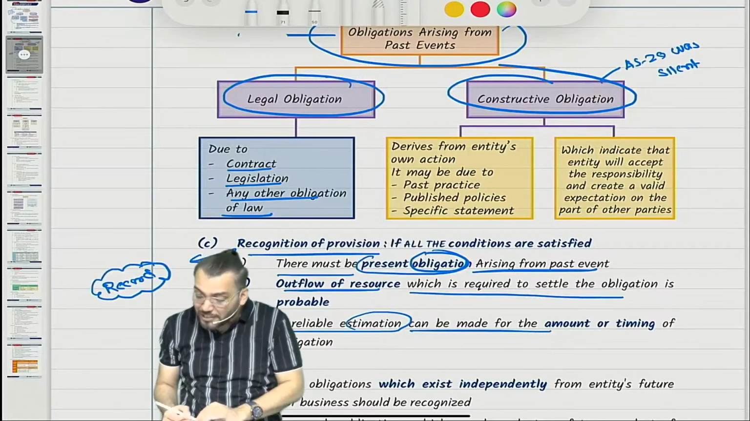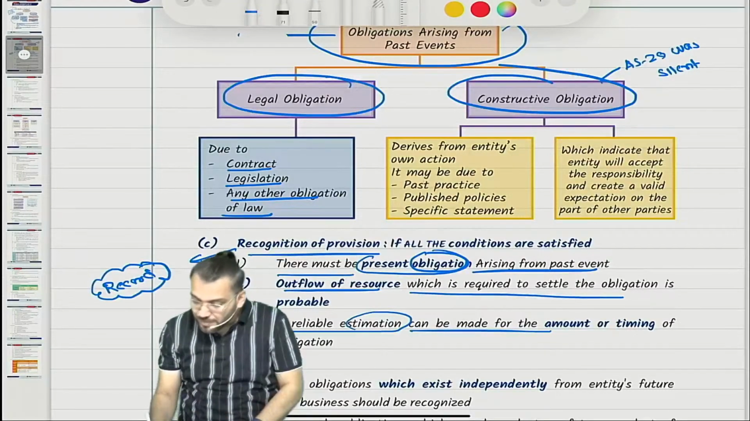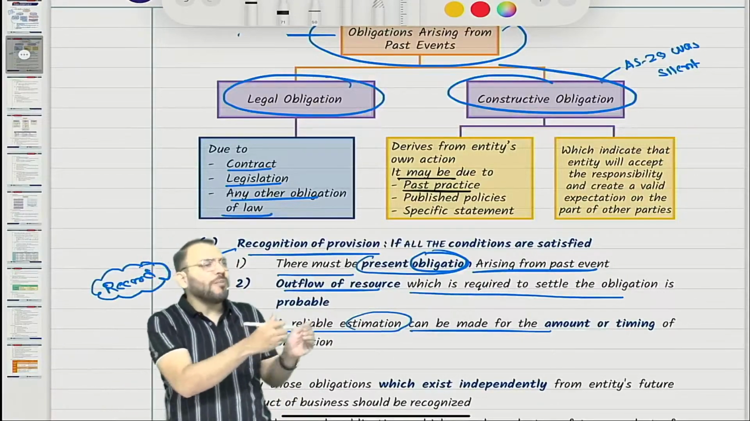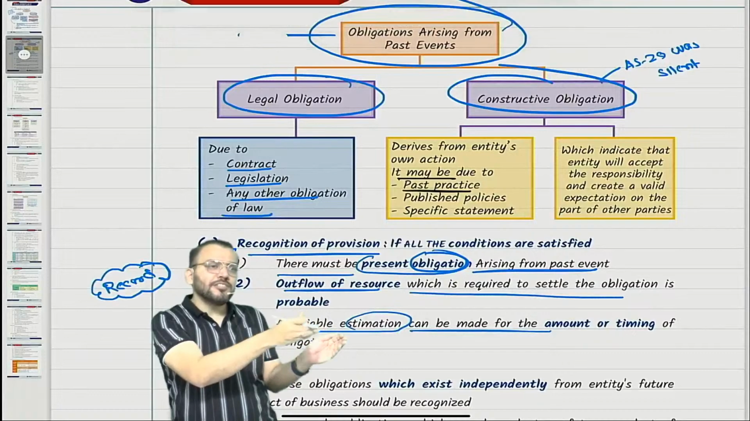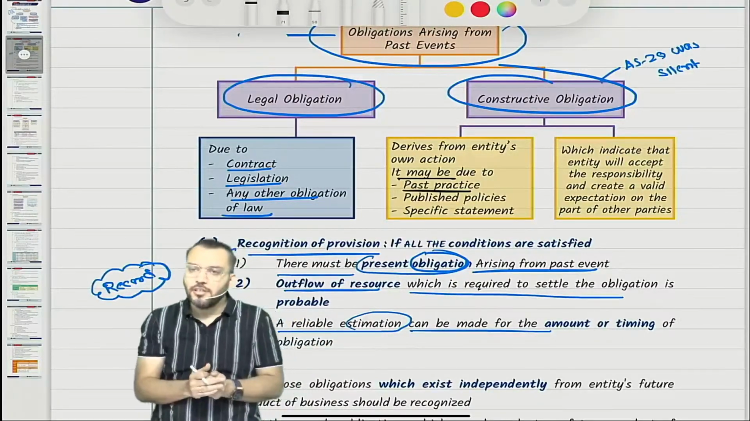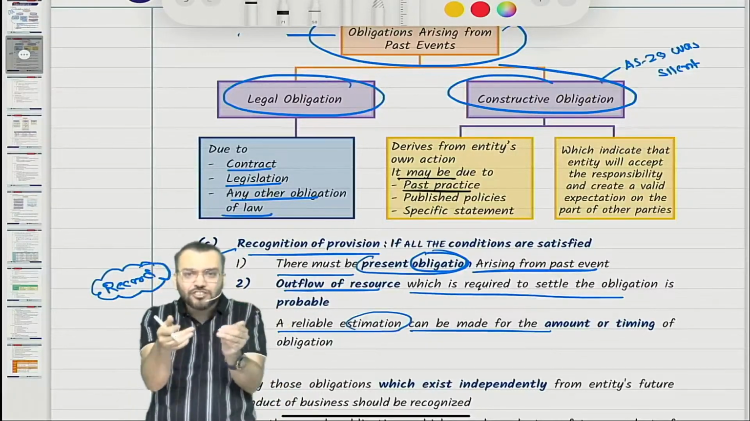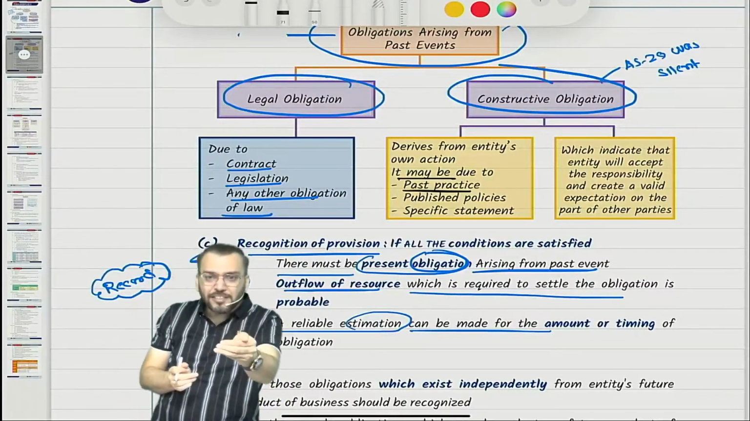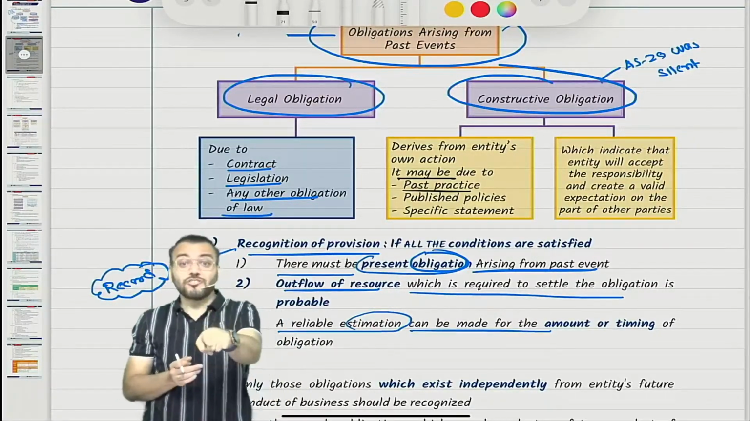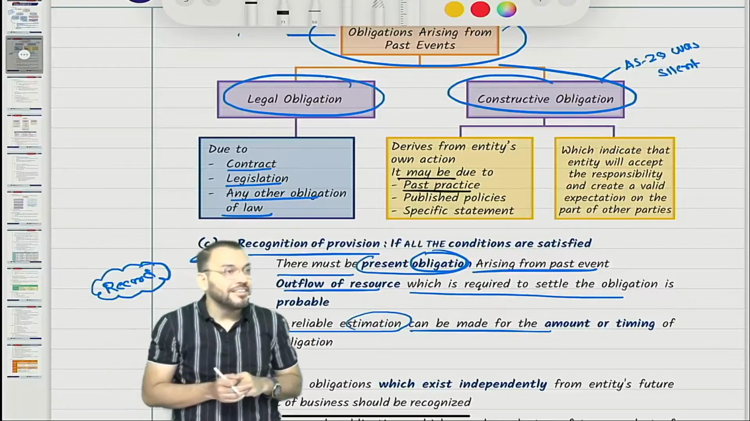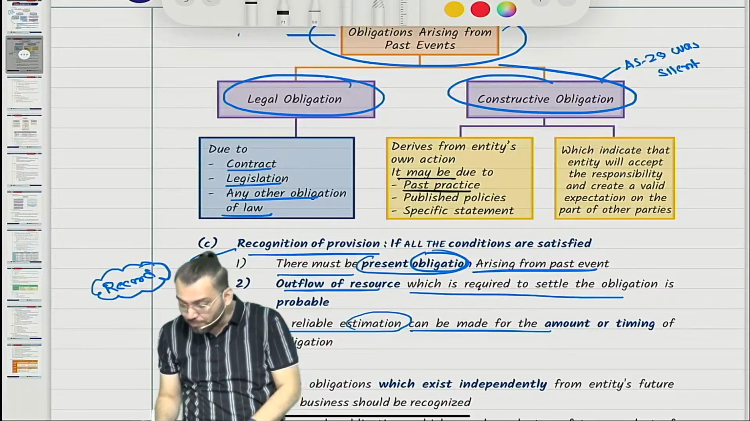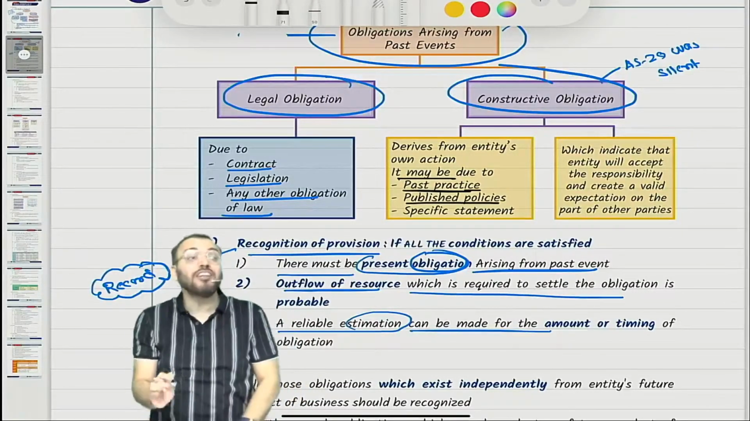It may be due to past practice. Just try to understand. Suppose in all my past batches, I was refunding 50% to students who scored 90 or more. You came here with that understanding. You have some expectation from me or not? If you also score, you will also get a refund of 50% fee. Correct? Yes or no? So it may be due to past practice or published policies.